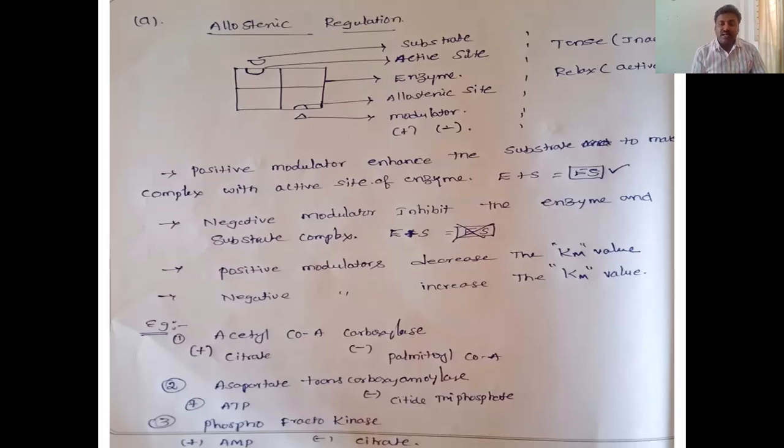So there is no complex between the enzyme and substrate, and there is no further reaction. These are the examples I have given here.